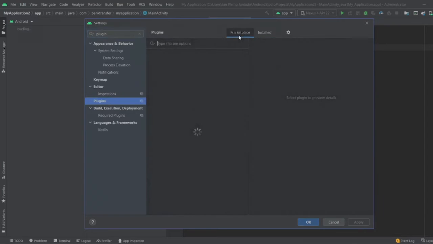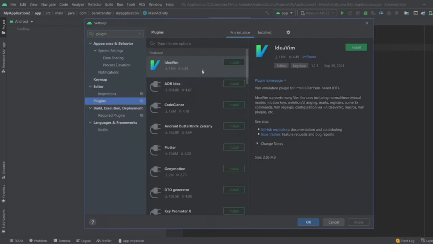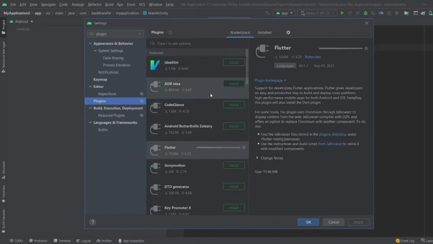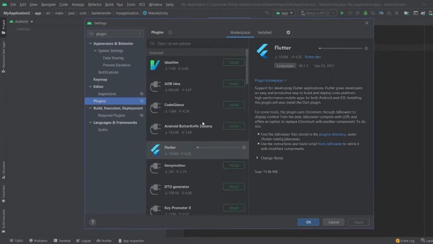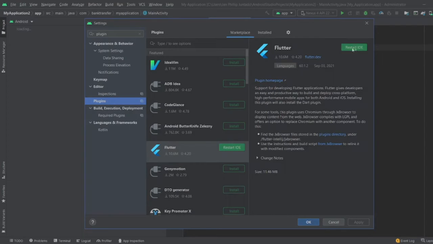Go ahead and choose Marketplace, and here you can find the Flutter plugin. Okay, install Dart as well. It should be downloading. Shouldn't take more than a minute. Okay, it will ask you to restart the IDE, and we go ahead and restart our IDE.